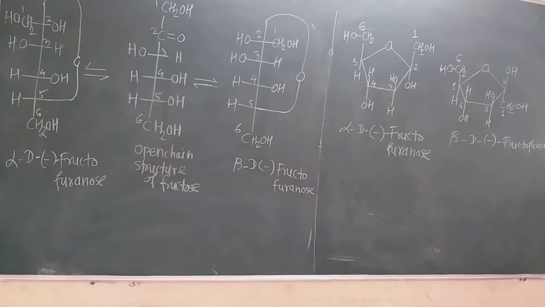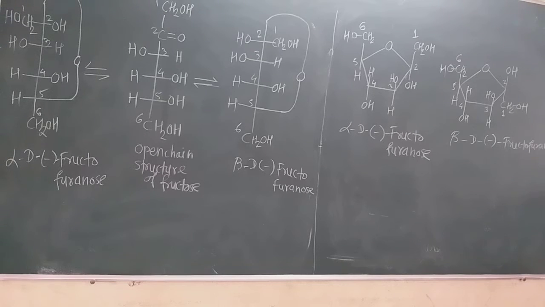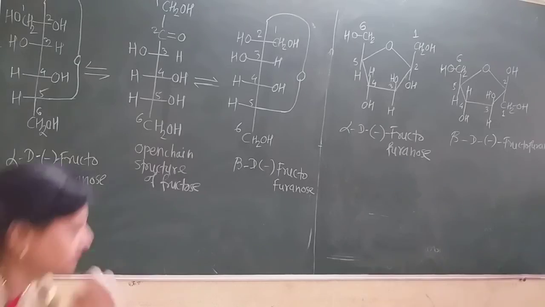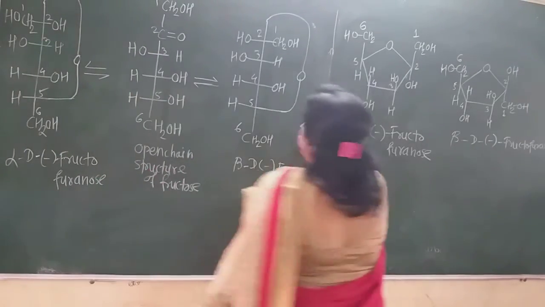Now see here on the blackboard, the Fischer projection formula and Haworth projection formula of fructofuranose are shown. That is the furanose. Glucose has a 6-membered ring in the Haworth projection formula, but fructose has only a 5-membered ring. Now how is the open chain structure of fructose converted into the ring structure in the Fischer projection formula? Let us see here.